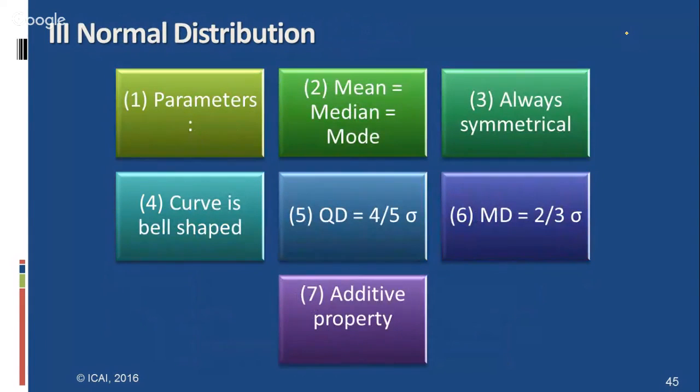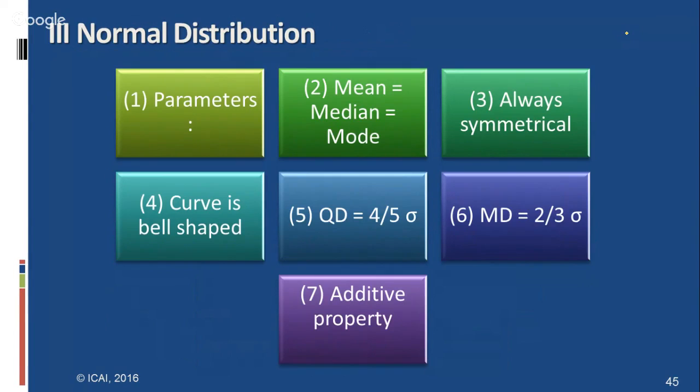And for the normal distribution, mean equals median equals mode, and it is symmetrical. The curve is bell shaped. Quartile deviation equals 4/5 of the standard deviation. Mean deviation equals 2/3 of the standard deviation. Please look at the properties given in the study material, all are very important. And please look at the examples given in the study material in this chapter also, and further you can easily understand the concept. Once you understand the properties, you can easily attempt the examination questions from this chapter.